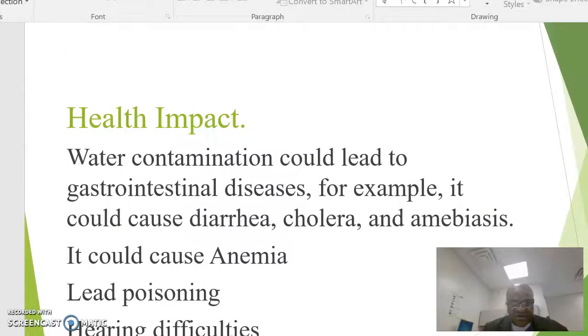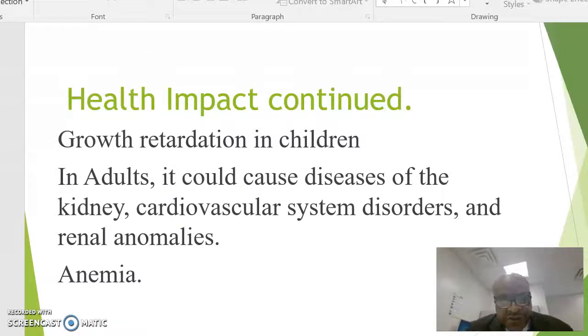Health impact. Water contamination could lead to gastrointestinal diseases, for example, it could cause diarrhea, cholera, and amoebiasis. It could equally cause anemia, lead poisoning, hearing difficulties, and growth retardation in children. In adults, it could also cause diseases of the kidney, cardiovascular system disorders, and renal anomalies, and equally anemia in adults.